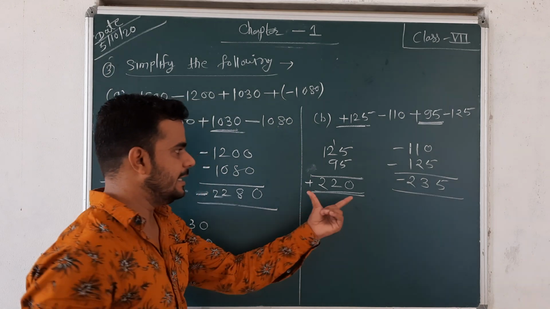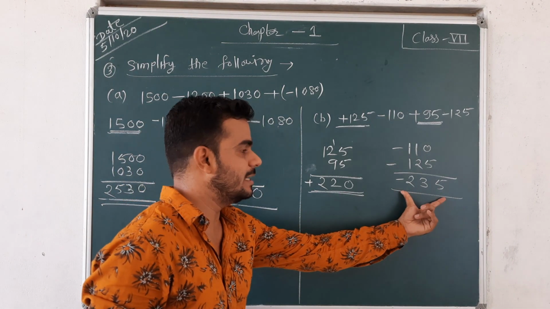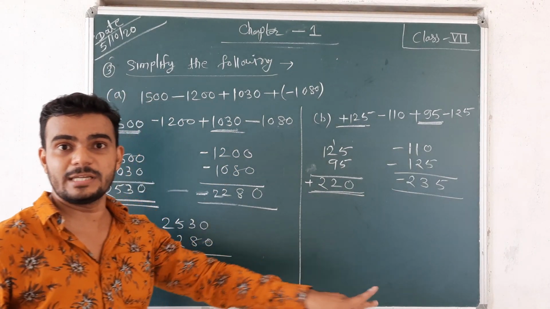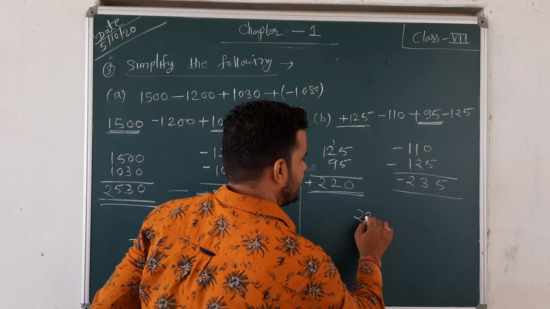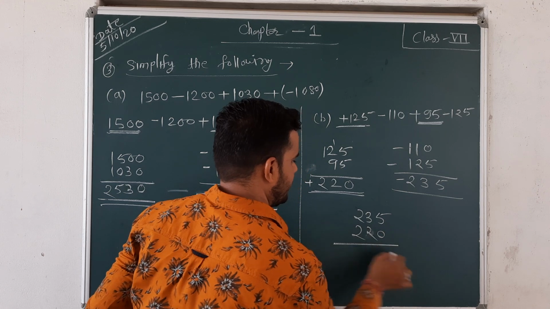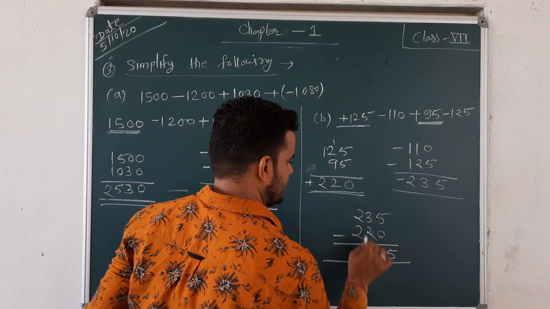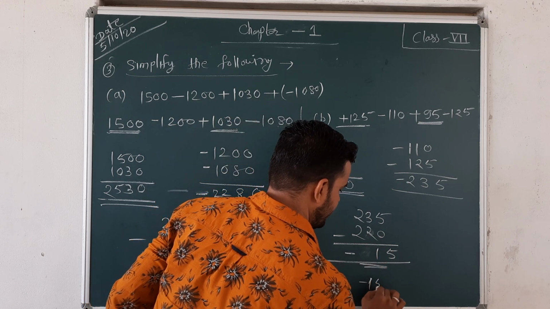Now just see, positive 220 and negative 235. It means the negative number is bigger, so we have to subtract, but the symbol of the given answer is negative because the negative number is greater. So 235 minus 220. Okay, so 5, 3 minus 2 is 1, and 0. So your answer is negative 15. Final answer is negative 15.